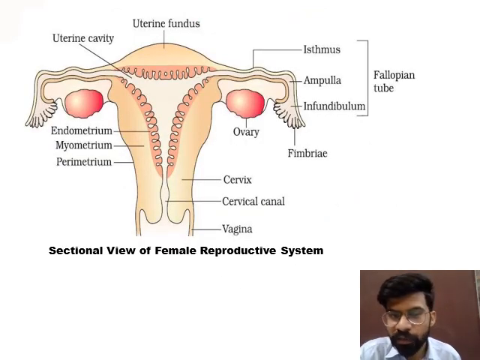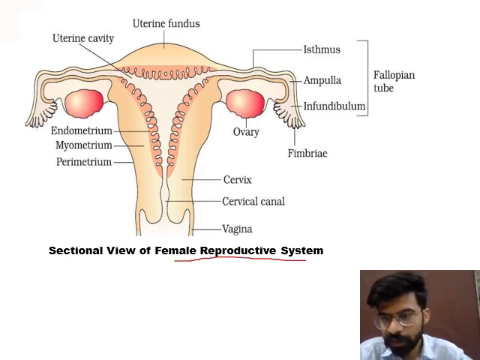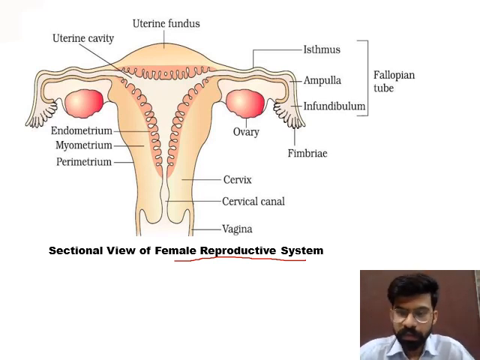This is the sectional view of the female reproductive system. This diagram you must have already covered in your 10th class reproduction chapter. So I am starting this diagram. The female reproductive system consists of a pair of ovaries, you can see here, and these ovaries are attached to the uterine wall with specific ligaments.